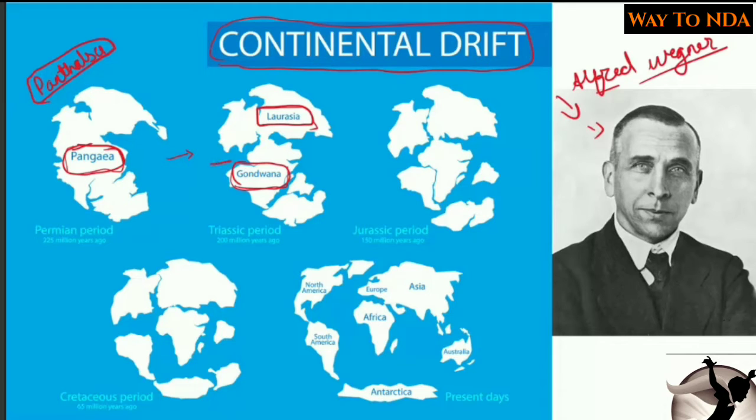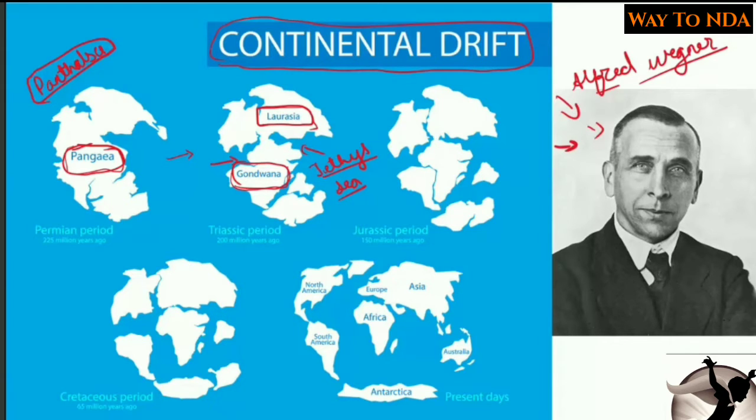And do you see the water in between these 2 landmasses? He said that this sea was called Tethys Sea. So this was the continental drift theory put forward by Alfred Wegener.